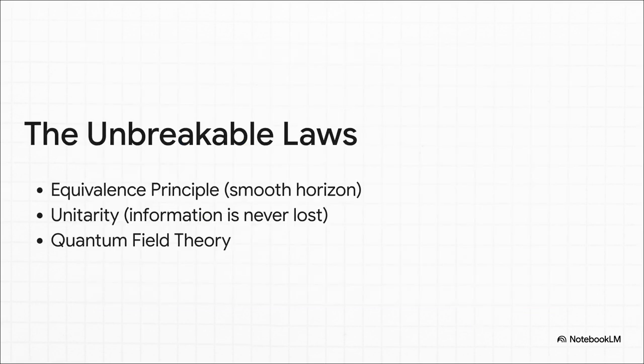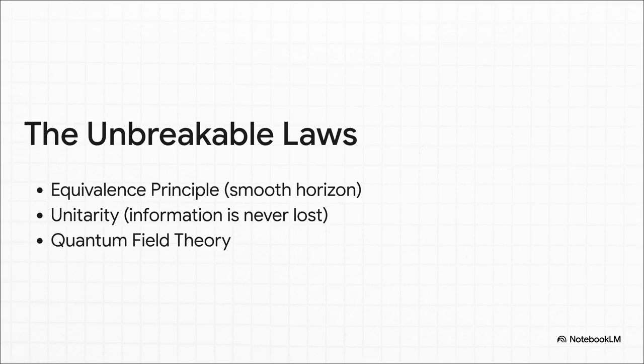And this is where a strict rule called the monogamy of entanglement forces a huge crisis. To have a smooth event horizon, which is the equivalence principle, an escaping particle has to be entangled with its partner that's falling in. But to save the information, which is unitarity, it also must be entangled with past radiation. The problem? Quantum mechanics strictly forbids a particle from being fully entangled with two separate systems at the exact same time. It just can't happen.